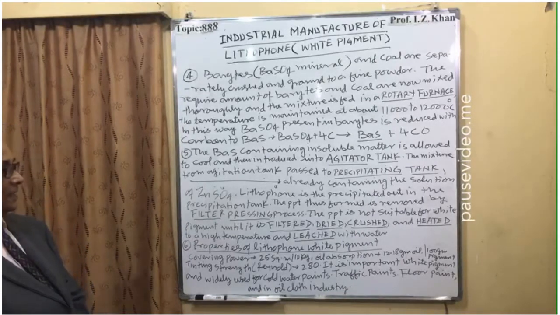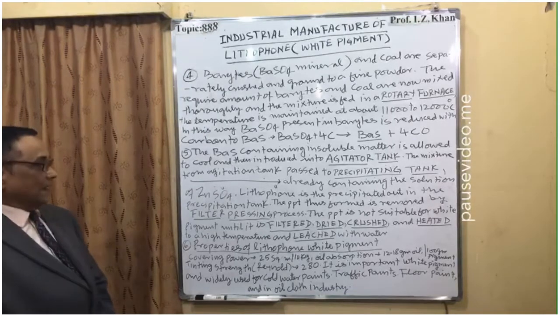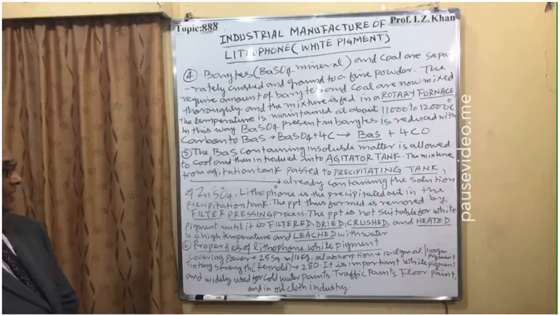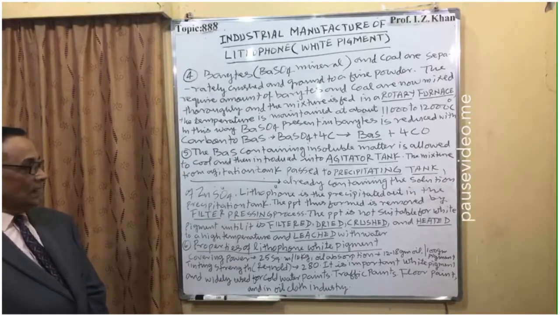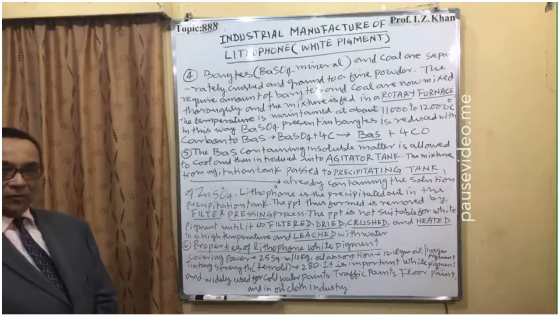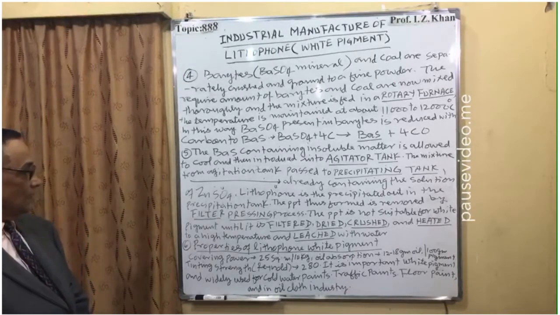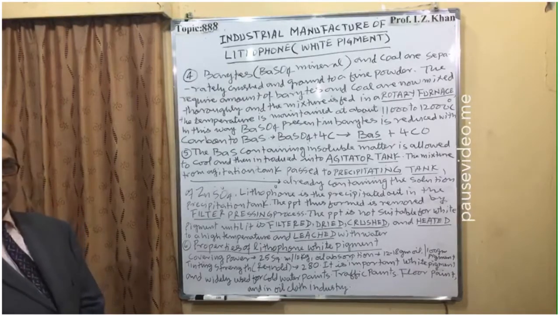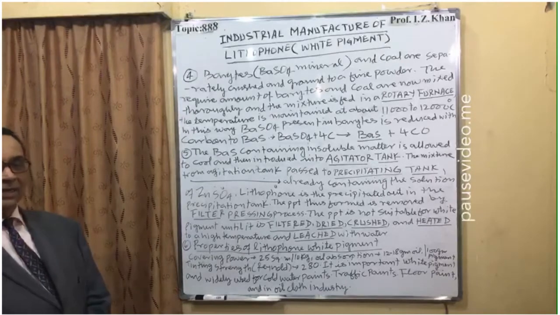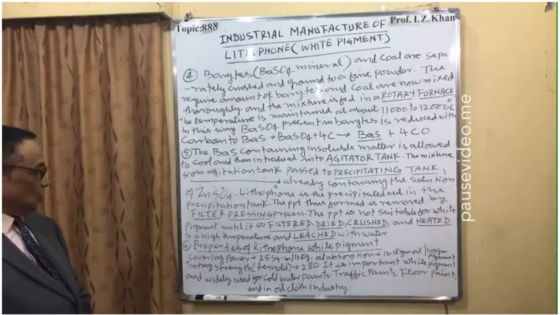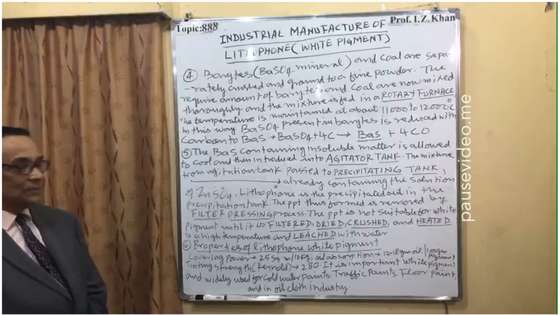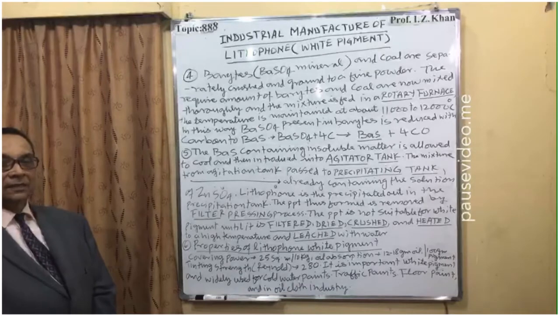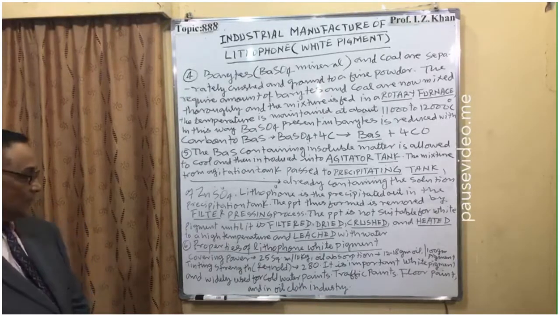Lithophone is precipitated out in the precipitation tank, and the precipitate thus formed is removed by the filter pressing process. The precipitate is not suitable as white pigment until it is filtered, dried, crushed, and strongly heated, or we can call it roasted, to a high temperature and quenched with water. Only after this treatment will it be useful as lithophone or white pigment.